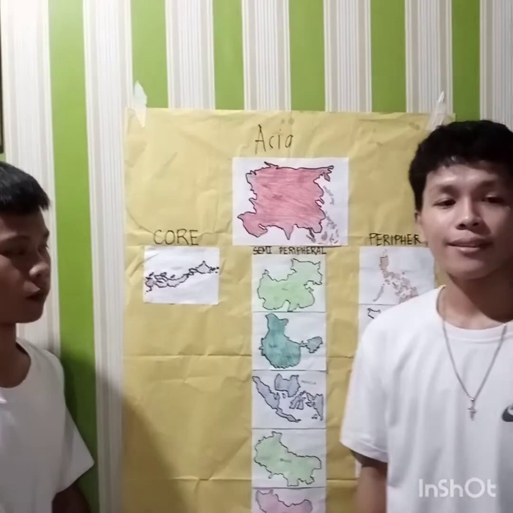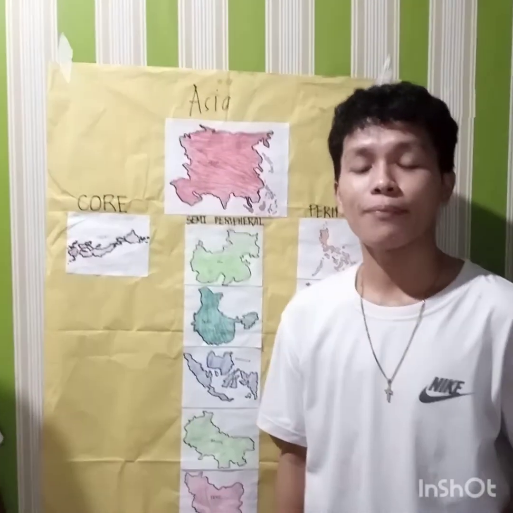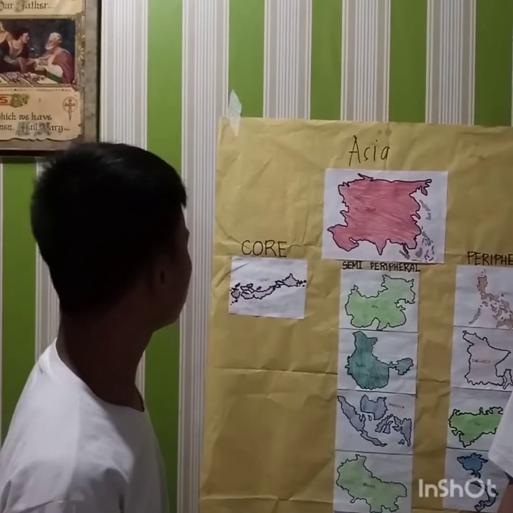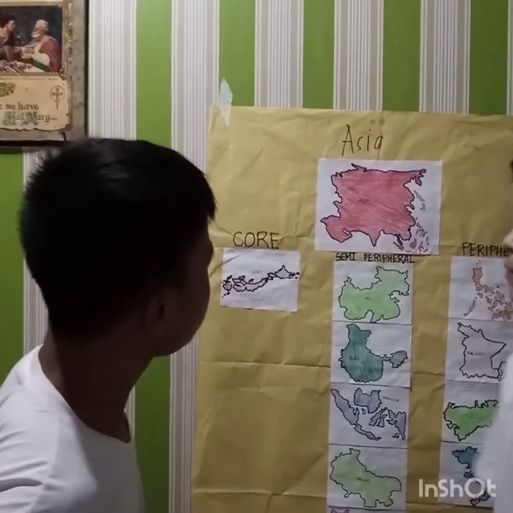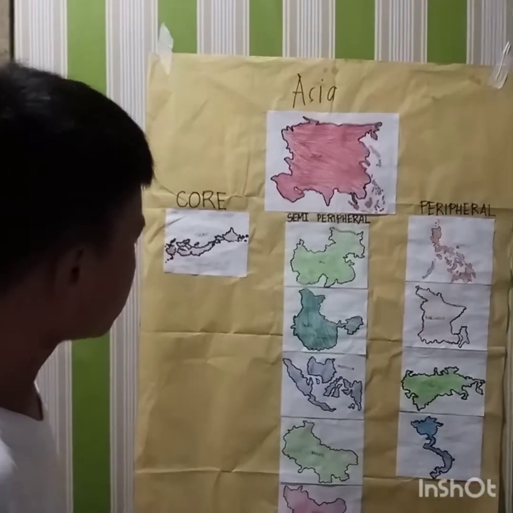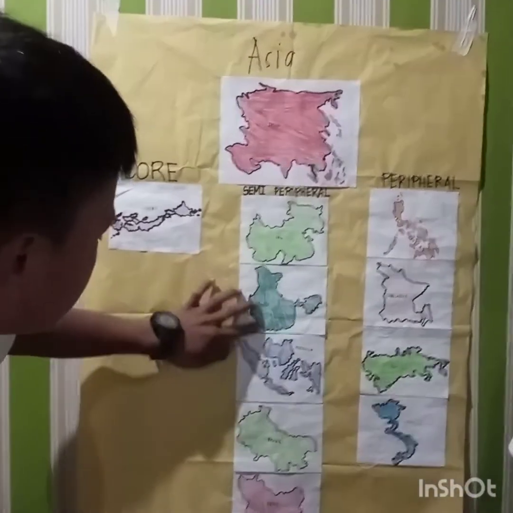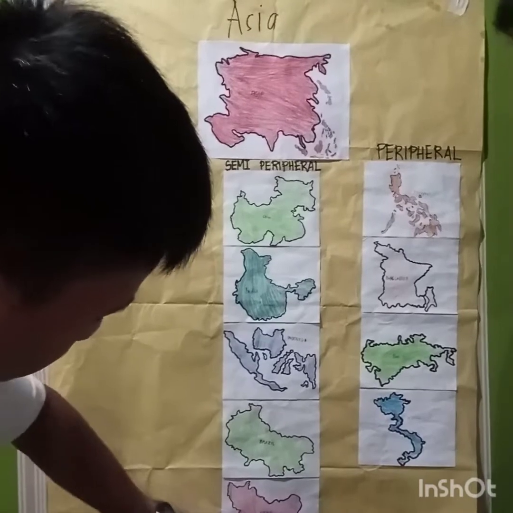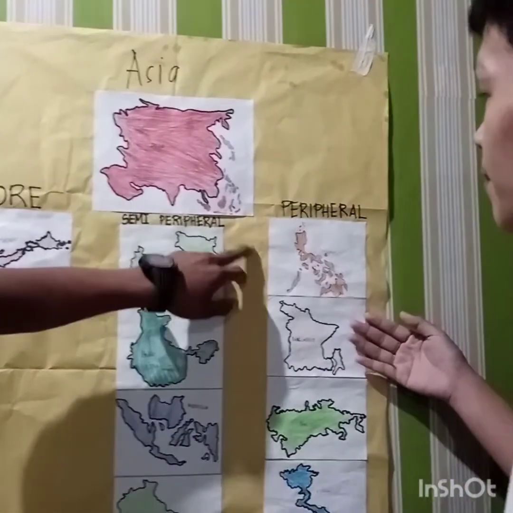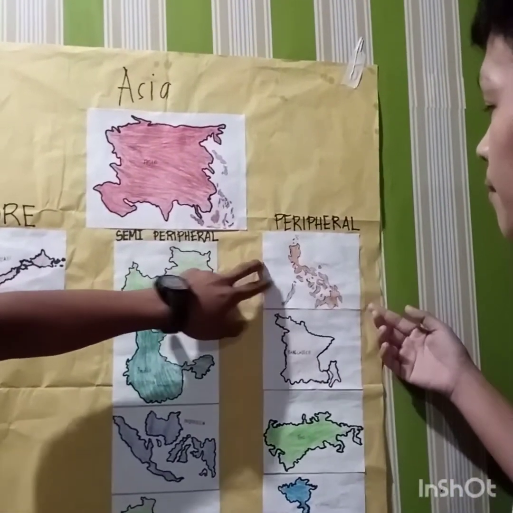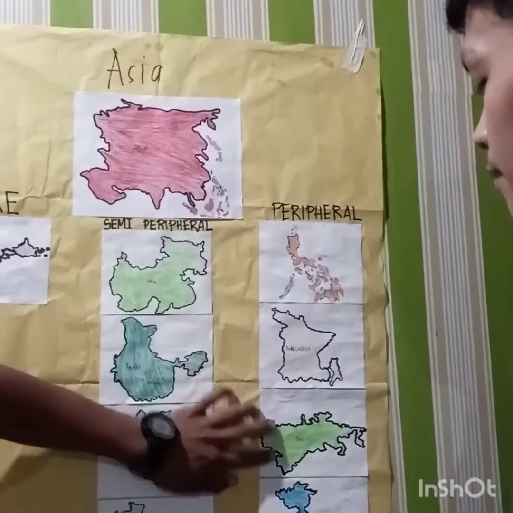Asia is the Earth's largest and most populous continent, located primarily in the eastern and northern hemisphere. It shares the continental landmass of Eurasia with the continent of Europe and the continental landmass of Afro-Eurasia with Africa and Europe. The core country in Asia is Japan. Next, the peripheral countries in Asia: China, India, Indonesia, Brazil, Iran, South Korea, and next, the peripheral countries in Asia: Philippines, Bangladesh, Russia, Vietnam.